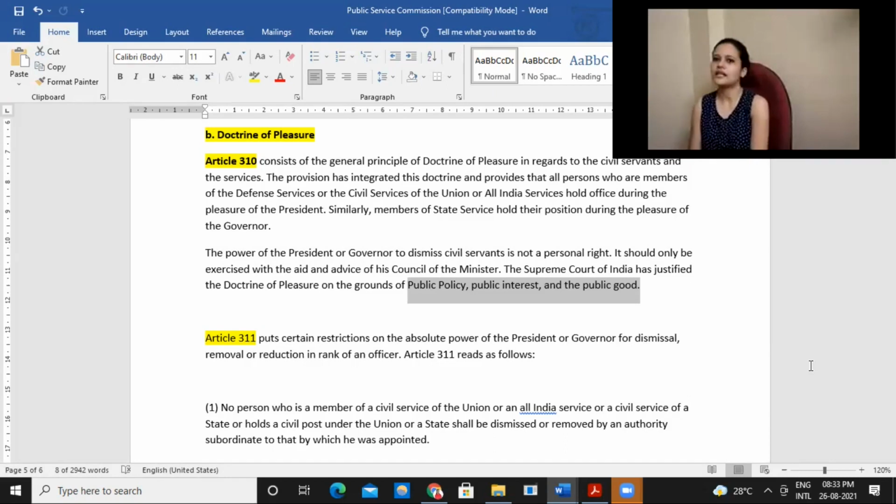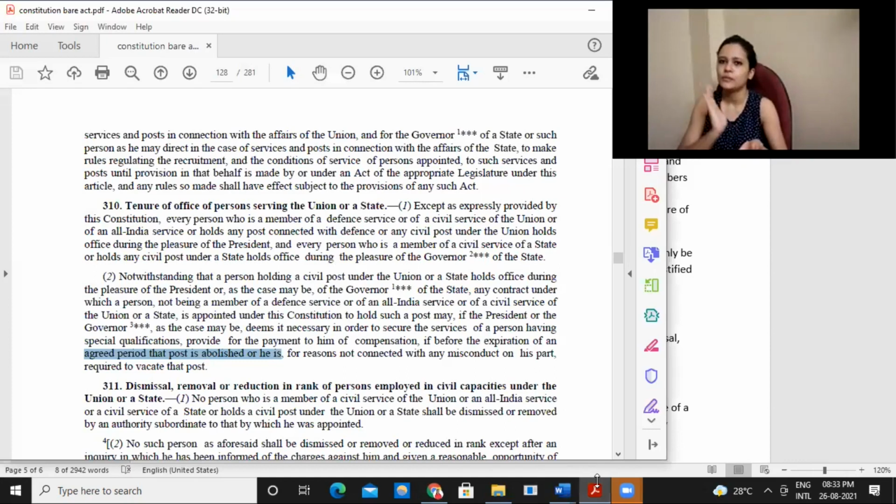If it is felt that some better qualified person is there who may be appointed, in those cases it will be done, but it has to be done in a proper way. That is why we are discussing this part under protections given to civil servants, constitutional protection. The Constitution itself is guaranteeing this, that yes, you may be removed, but even in that case, you will be paid adequate compensation.